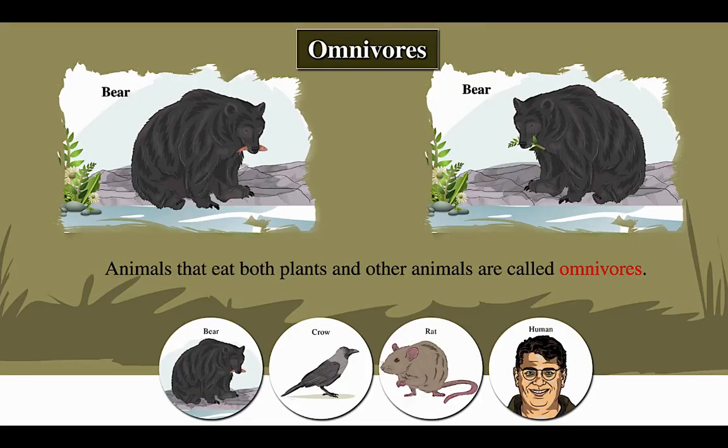Omnivores. Human, bears, crows, and cockroaches can eat plants as well as animals. They are called omnivores, as they eat both plants and animals. They have sharp teeth for eating meat and flat teeth for grinding. Omnivores have both kinds of teeth, sharp and pointed teeth for tearing the flesh of other animals and flat grinding teeth to eat plant parts. As you can see in the picture,